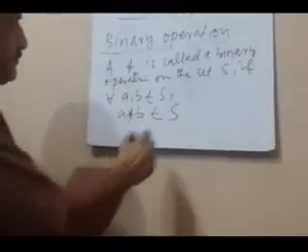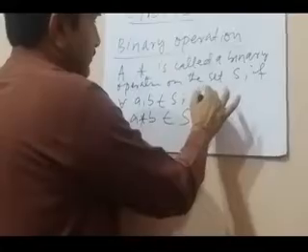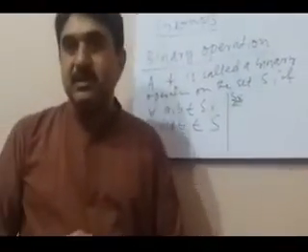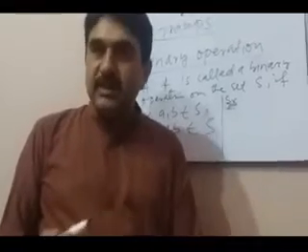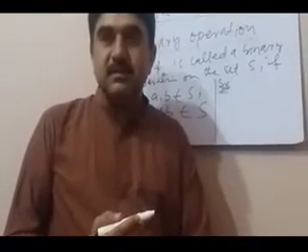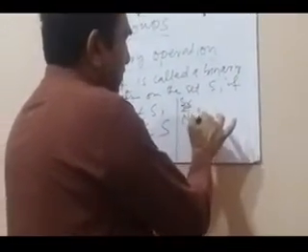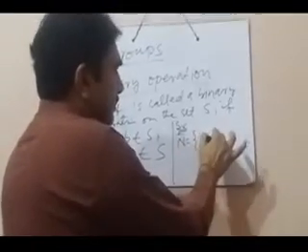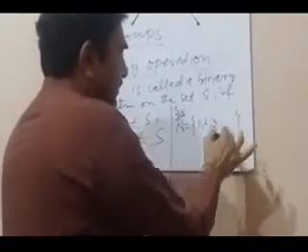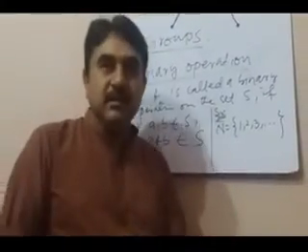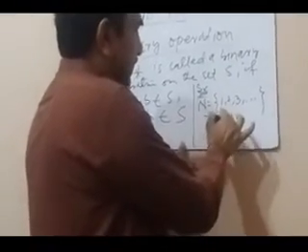For example, addition is a binary operation on the set of natural numbers. Why? Because we know that the elements of N are 1, 2, 3 and so on. Now we are going to take just two elements from this set, for example 2 and 3.